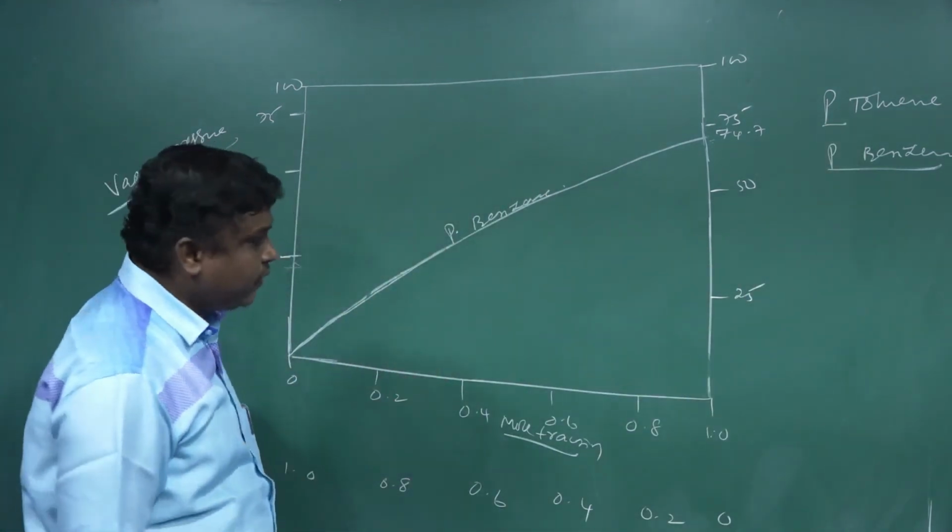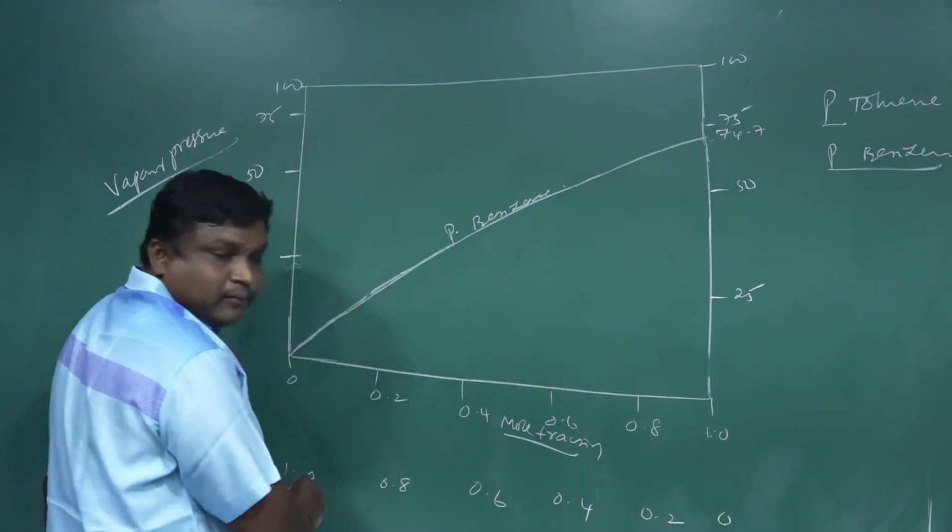Next, let us consider toluene, from 0 to 1.